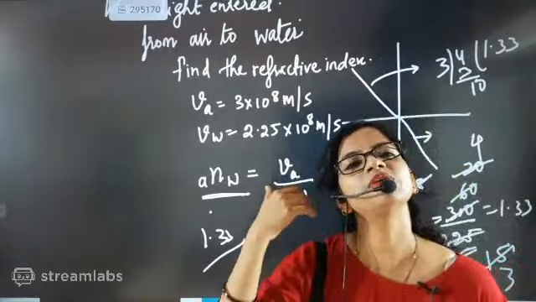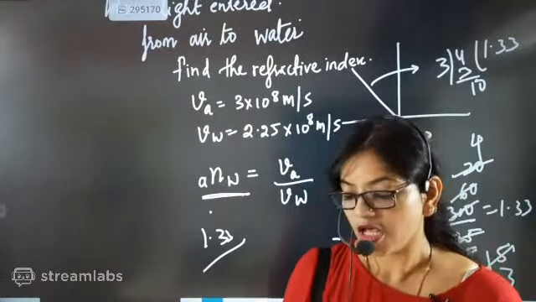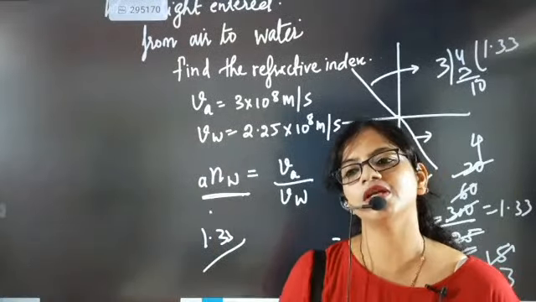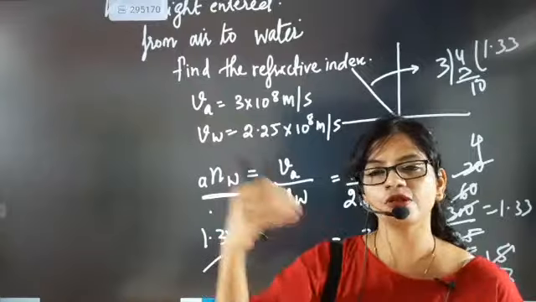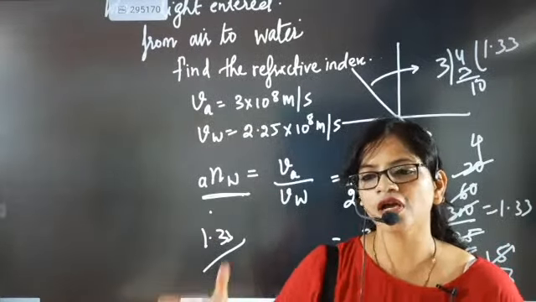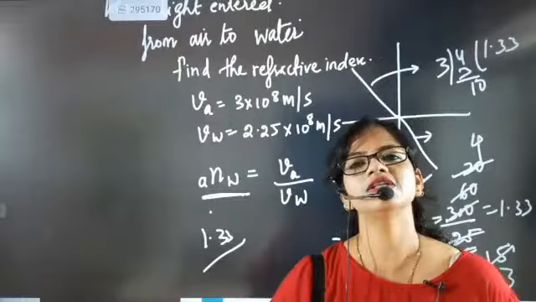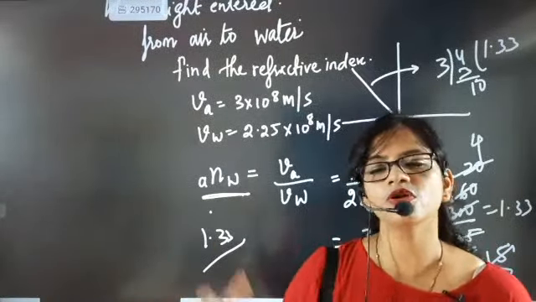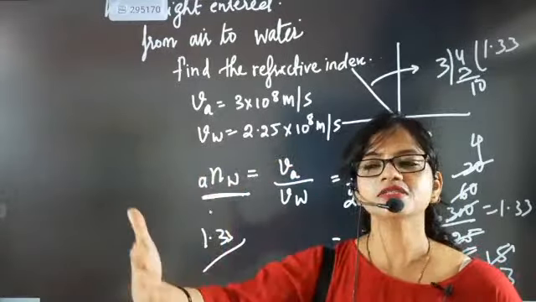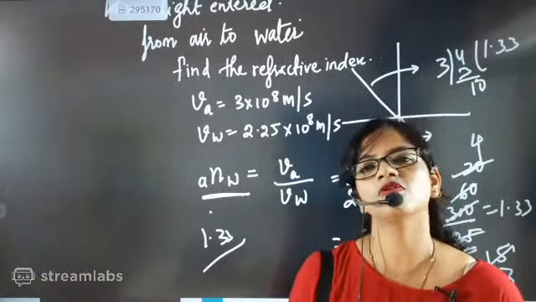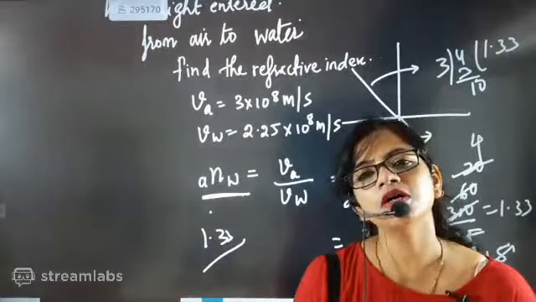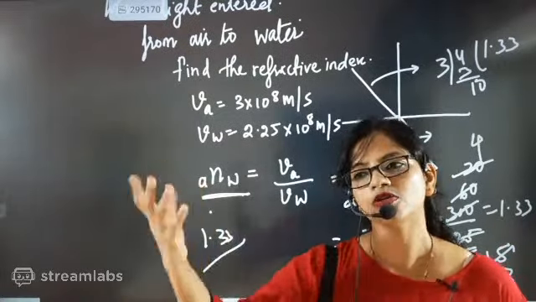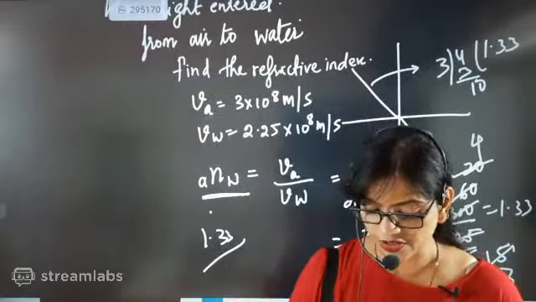Speed is slow in water because of a very important reason. Tawfiq, you know this part, that when light is entering from one medium to another, due to optical density, we have discussed already that one wave will enter first and then slow down, then another wave will enter, then another wave will slow down. In this way, when the light is coming from a rarer medium to a denser medium, it will keep on bending towards the normal, and because of the waves entering one by one, its speed will be reduced.